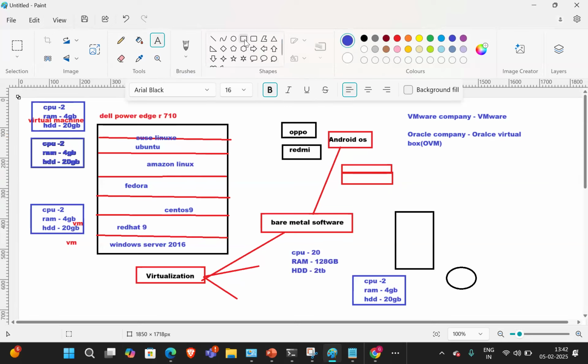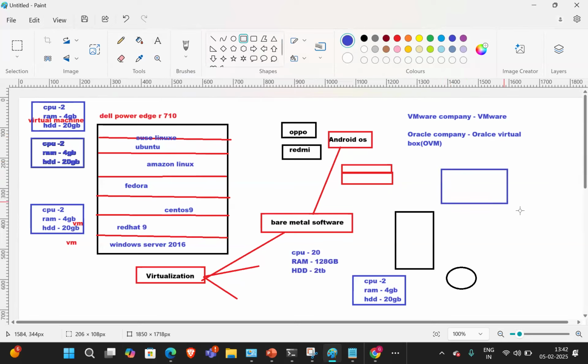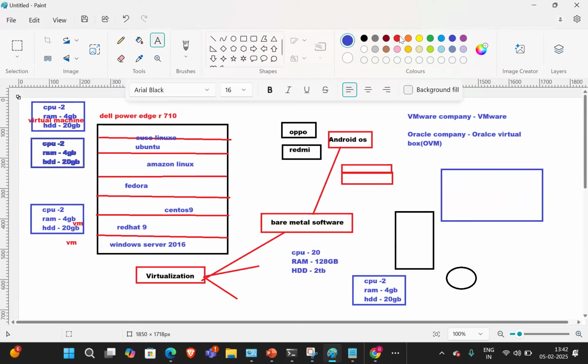Guys, as of now, your laptop is a physical server. Which OS is installed on your laptop? Windows 11, right? So Windows is already installed. How can I install the virtualization software, and how can I install CentOS or Red Hat, whatever OS, on virtual machines on my laptop?